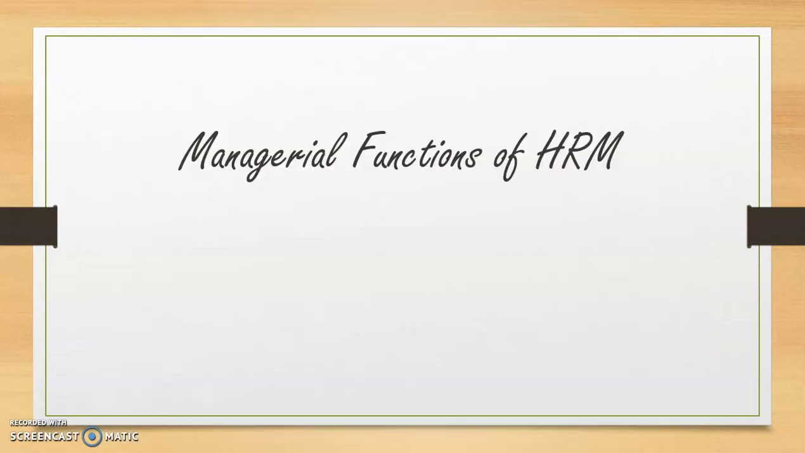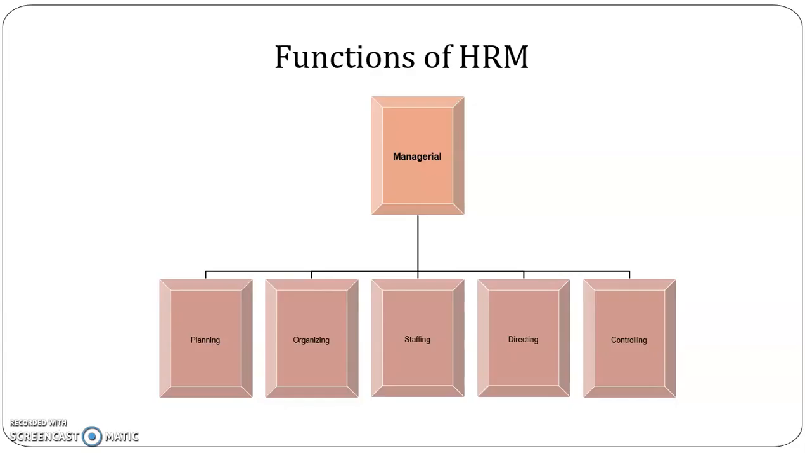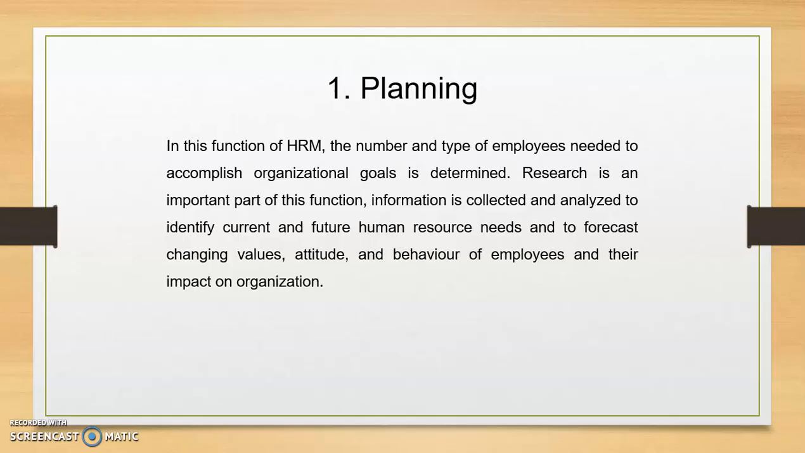So now let us look at the managerial functions of HR. There are 5 managerial functions of HR, and they are planning, organizing, staffing, directing and control. These 5 are the managerial functions of HR. Now let us look at the first one, that is nothing but planning. So under this function, the HR has to plan the manpower. Look at what the requirements are for this particular manpower.